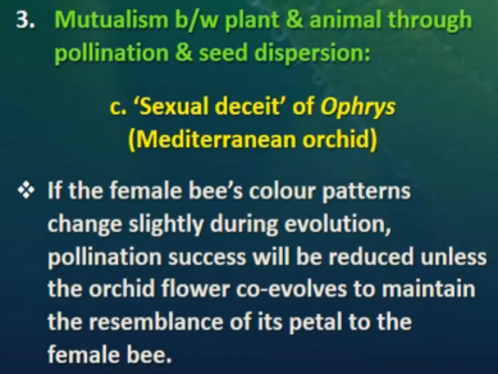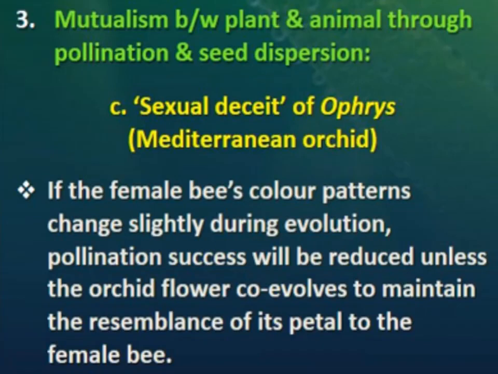Okay, so as you have studied about co-evolution in host and parasite, likewise here also the organisms which are in a symbiotic relationship with each other, or are showing mutualism type of relationship, also have to co-evolve to maintain that mutualism.